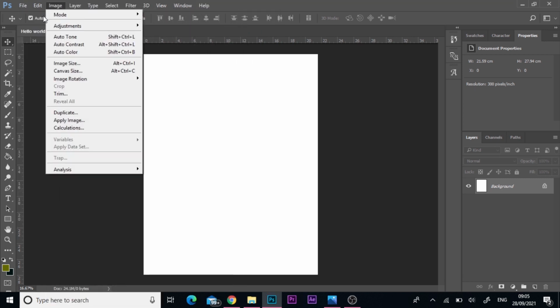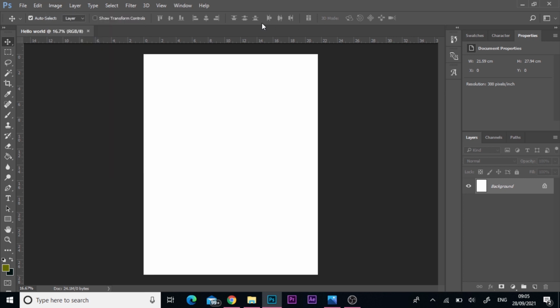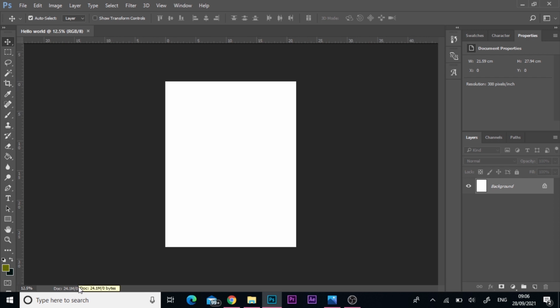And then we have our options bar. The options bar has some options that you can work with when you are using some tools. And this is our document tab. This is the name of our document, Hello World. Alright, here we have the layers panel, and we have the properties panel. This section is called the toolbar. Here is our status bar. Okay, alright, so let's mention the names of the tools one by one.